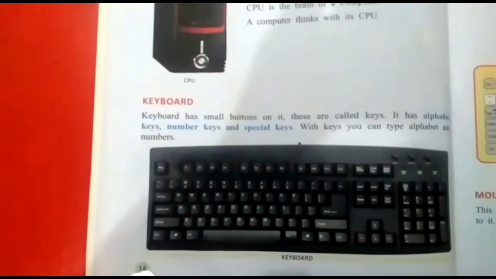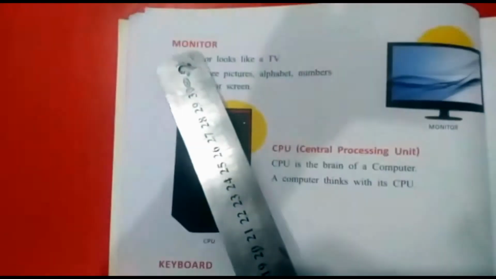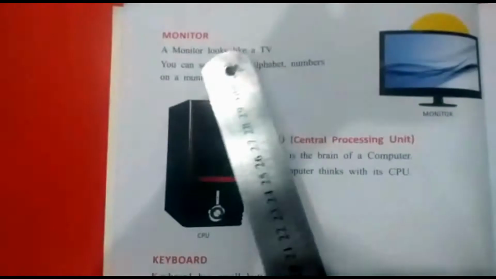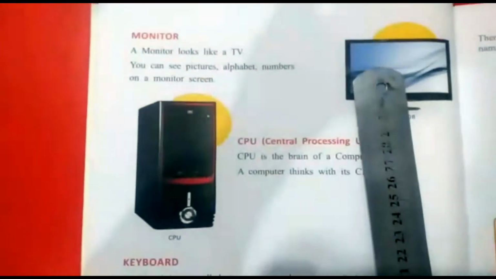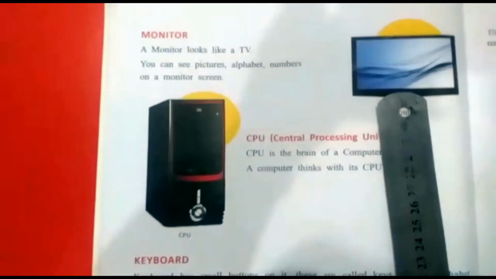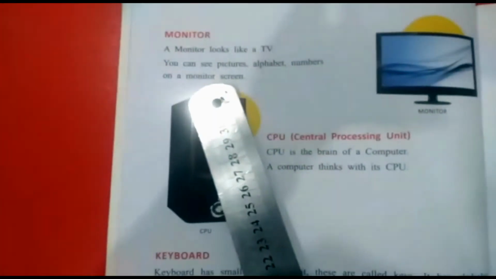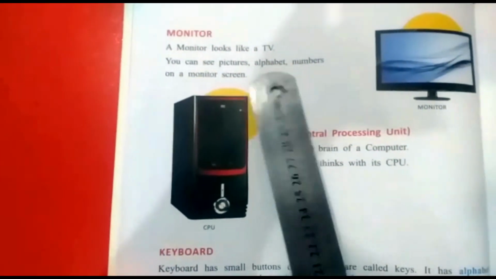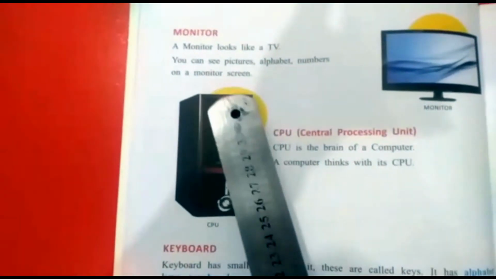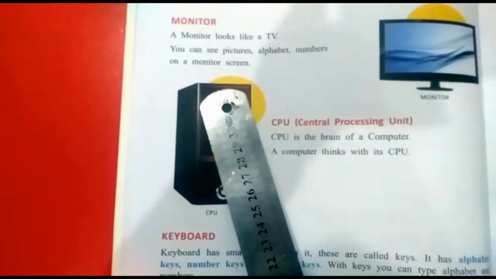Now come to page number 14, monitor. A monitor looks like a TV. You can see the picture. You can see pictures, alphabets, numbers on a monitor screen as I told you on the whiteboard.